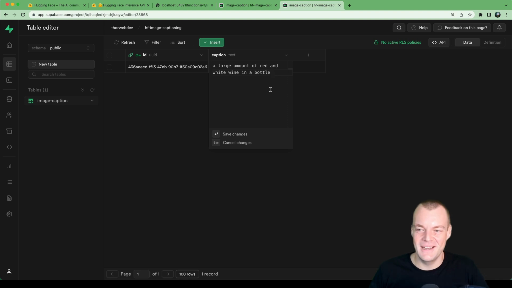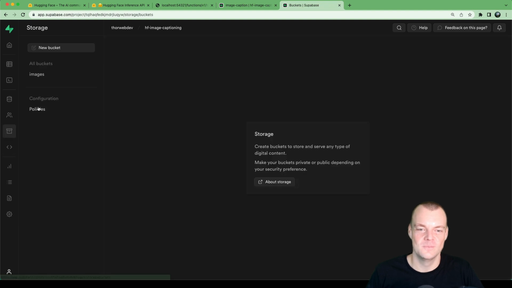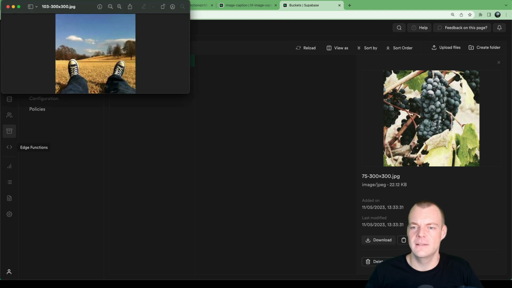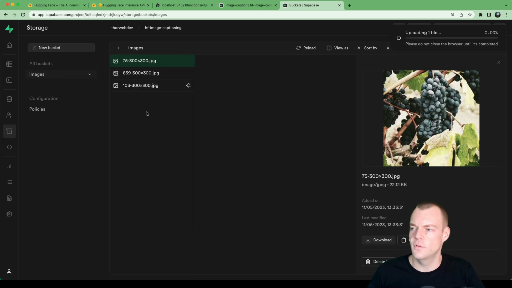Okay, maybe let's try this again, this model. Maybe the grapes were a little too, how do we say, too plentiful. Let's see what other images we have. Maybe that is a better one. Let's upload this.